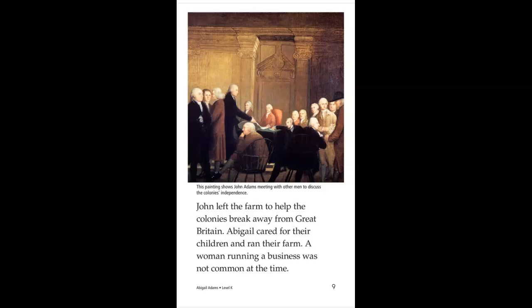This painting shows John Adams meeting with other men to discuss the colonies' independence. John left the farm to help the colonies break away from Great Britain. Abigail cared for their children and ran their farm. A woman running a business was not common at that time.